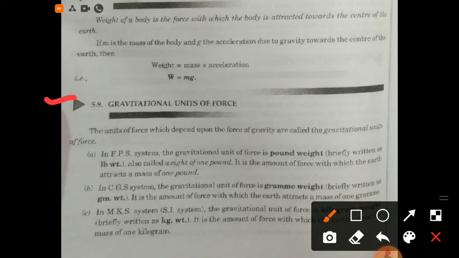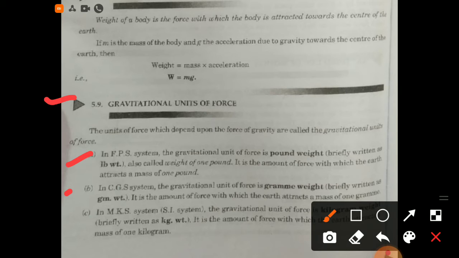Now 5.9, gravitational units of force. The units of force which depend upon the force of gravity are called the gravitational units of force. Number one, in FPS system the gravitational unit of force is pound weight, briefly written as lb wt, also called weight of 1 pound. It is the amount of force with which the earth attracts a mass of 1 pound.